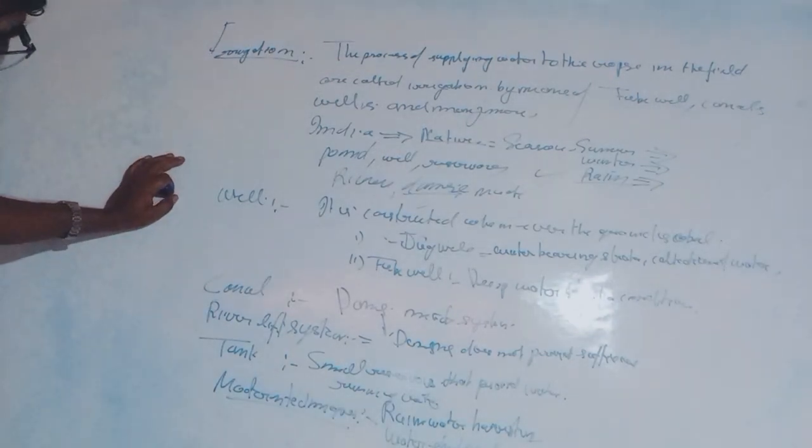What are watershed systems? In watershed systems, small check dams are built to increase ground levels and groundwater levels.